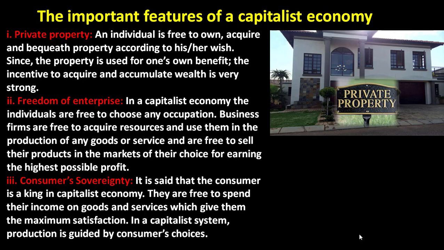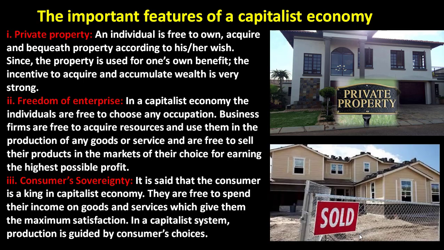The incentive to acquire and accumulate wealth is very strong under the capitalist economy. And the freedom of enterprise, the second feature of a capitalist economy. In a capitalist economy, individuals are free to choose any occupation.